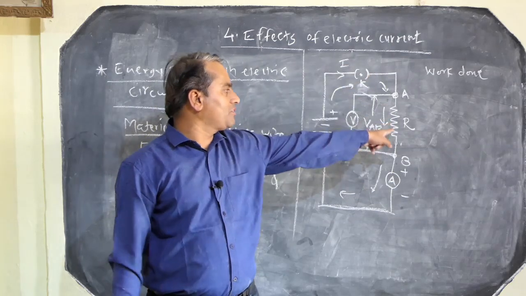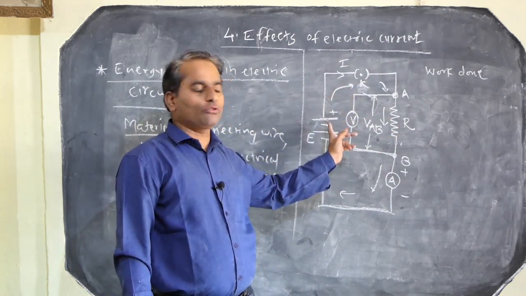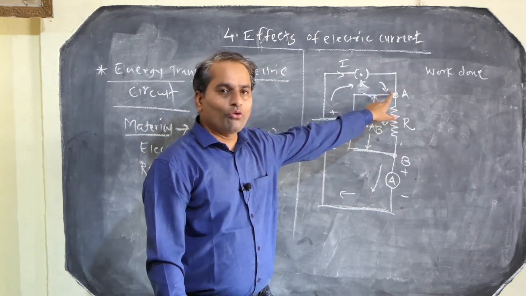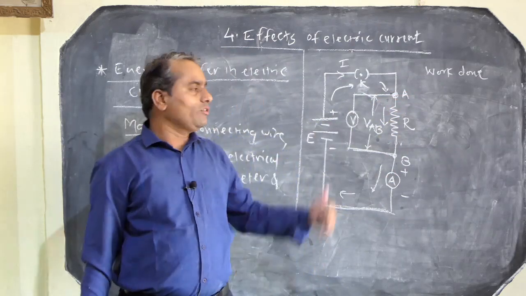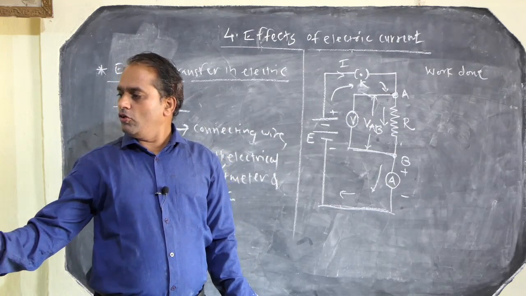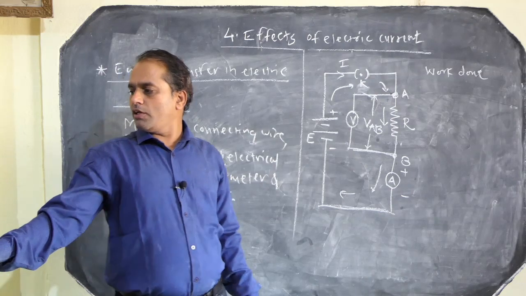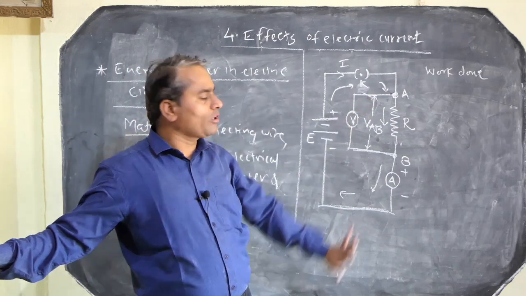It supplies energy to the electrical current and the electrons which are flowing from terminal A to B. So while electrons flow from terminal A to B, the work is done on that electrical circuit. That is nothing but the source, the cell, the source of energy. The cell gives the energy to the charge to flow from terminal A to B.